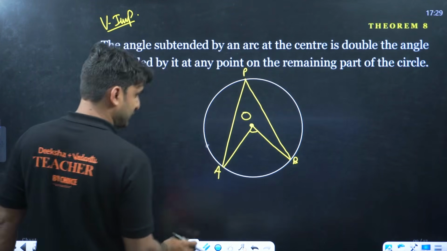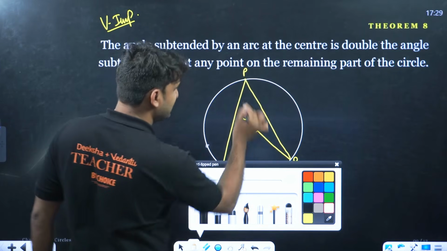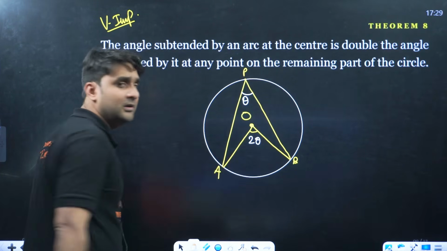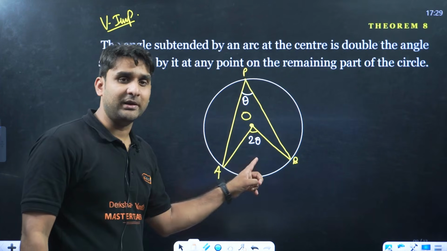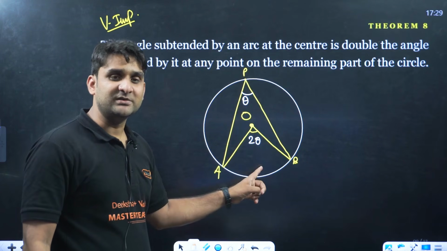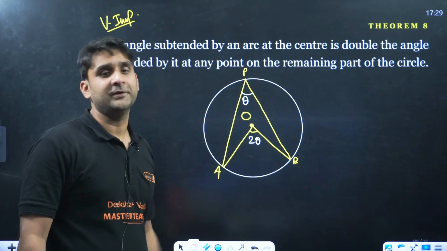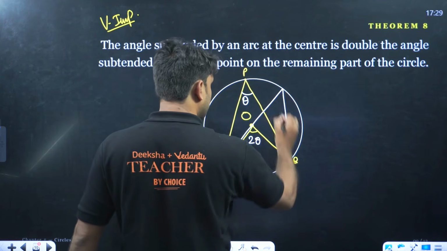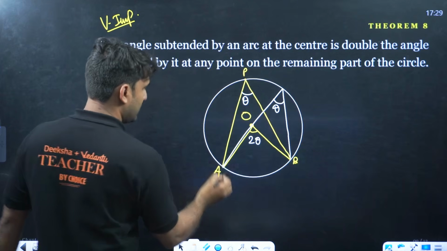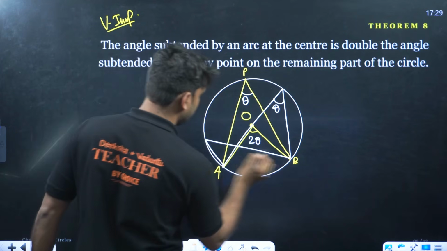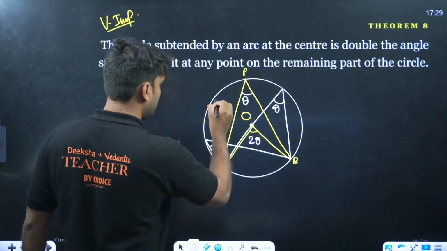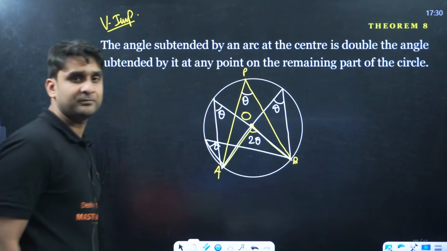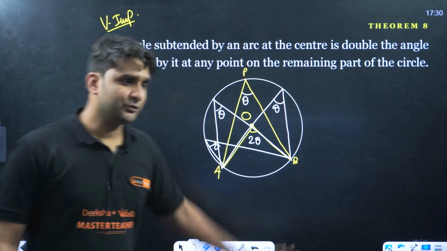Clear, everyone? So dear champions, if this is theta, what will this be? 2 theta. Clear? If this is 45, this will be 90. If this is 80, this will be 160. If this is 60, this will be 30. Clear, everyone? You can take anywhere in the remaining part. Here also, yes, here also. Clear, everyone? So this is a very important theorem.